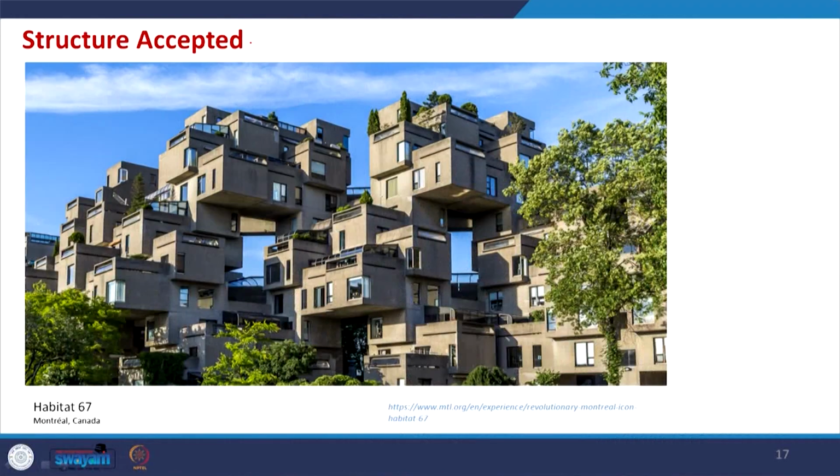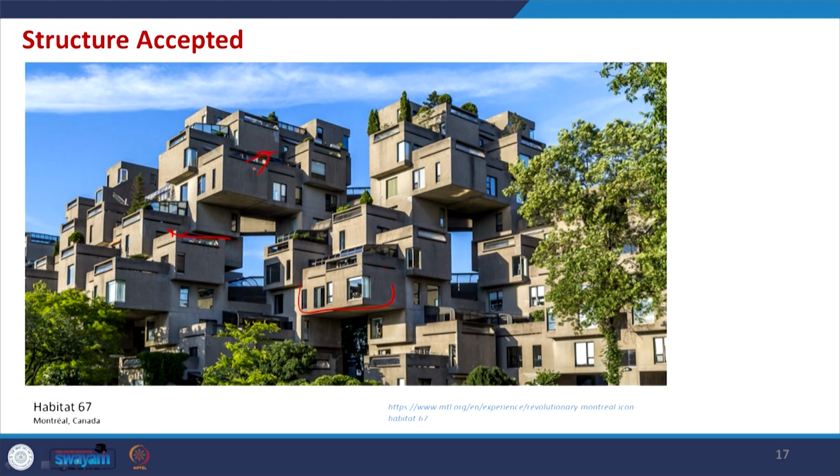Again, this is Habitat 67, a nice arrangement of cubicles, rectangular blocks being placed as different housing units. The purpose was to give a nice view to all of the residents.